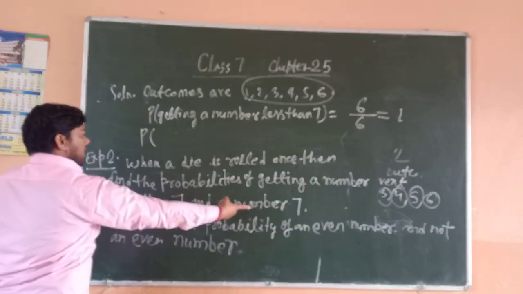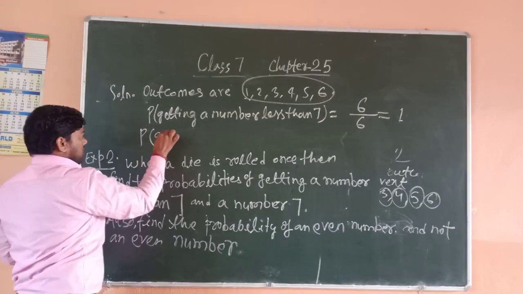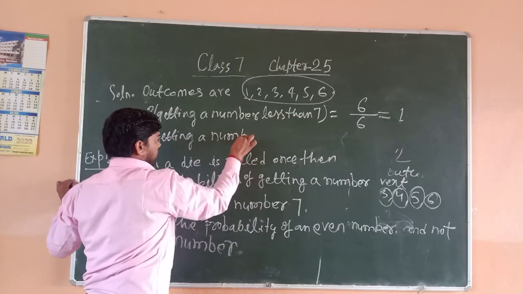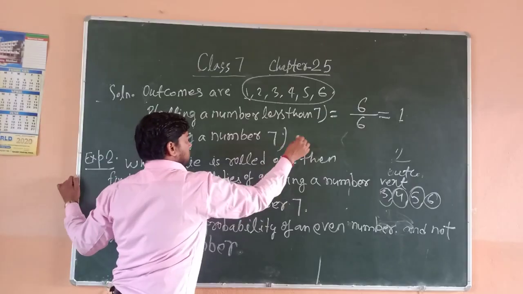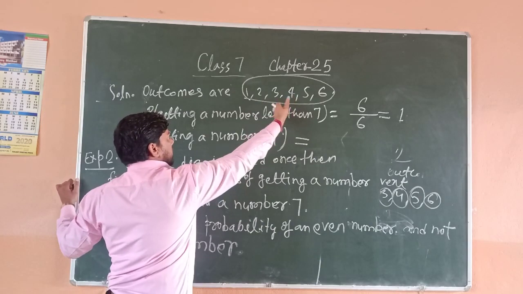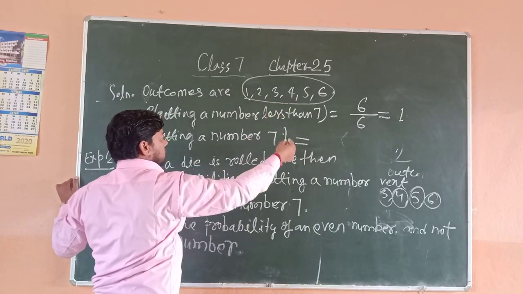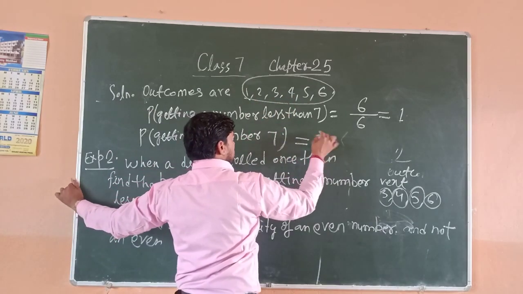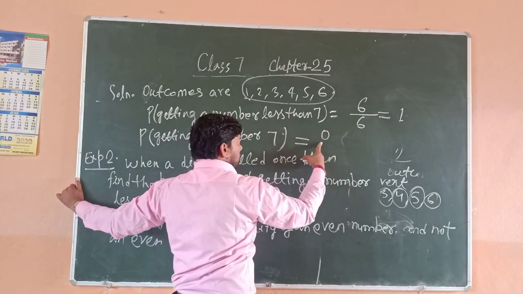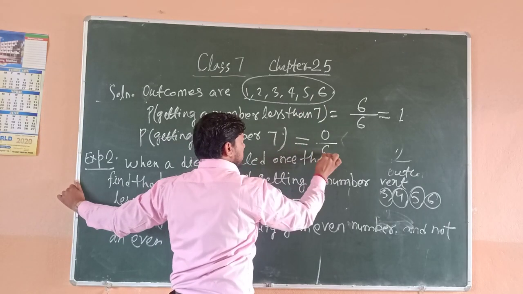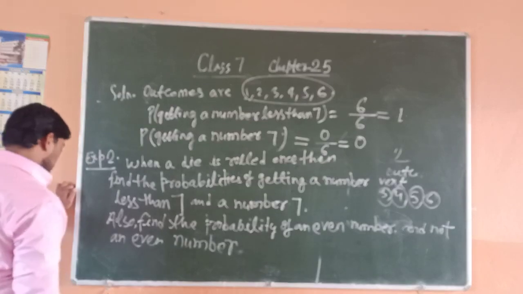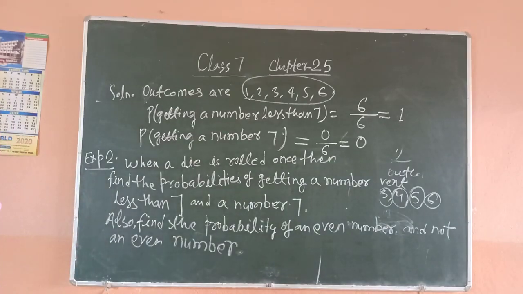Probability of getting a number 7. There is no 7 in the outcomes. So with respect to the number 7, there are 0 outcomes and the total number of outcomes is 6. So its probability will be 0. 0 upon 6 is equal to 0.